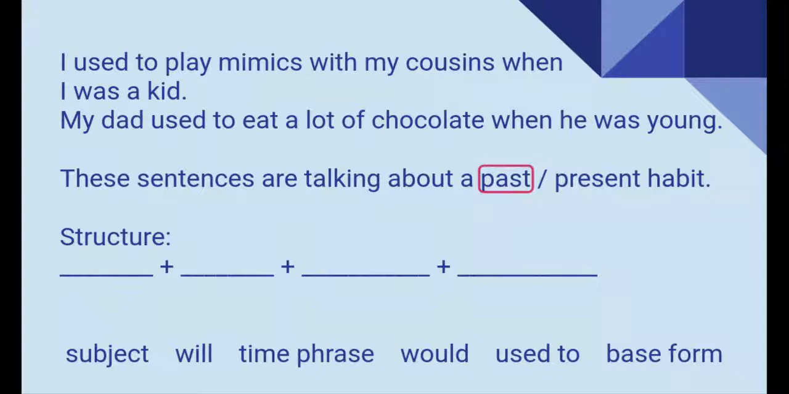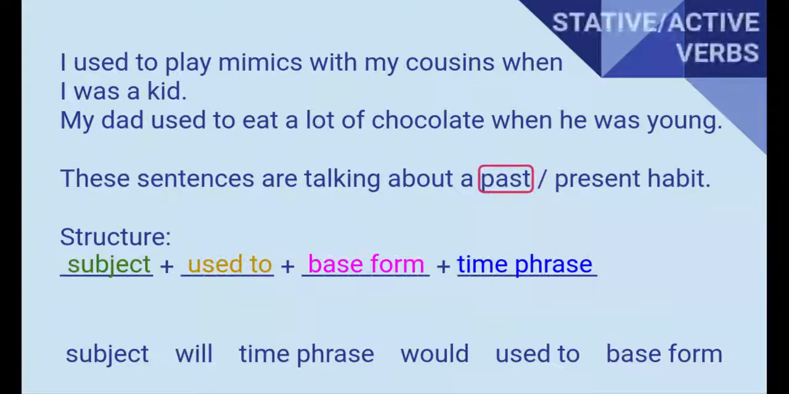The structure should be subject, used to, base form, and time phrase. Again, the time phrase could also be in the beginning of the sentence, but what is important here is that we can use used to when we have stative or active verbs. So even if I have a verb like love, think, or something like that, it's okay. We can use used to.